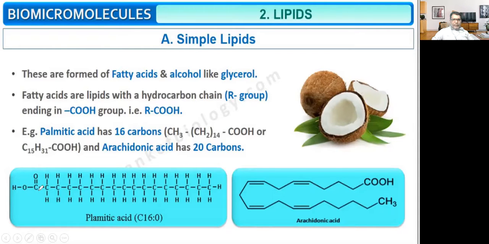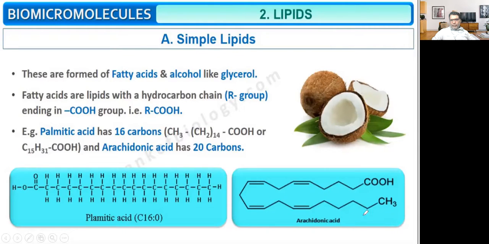Then COOH. So palmitic acid. Then there is arachidonic acid, or we can write this in this way. Arachidonic acid has 20 carbon.